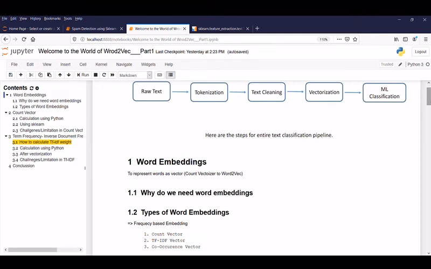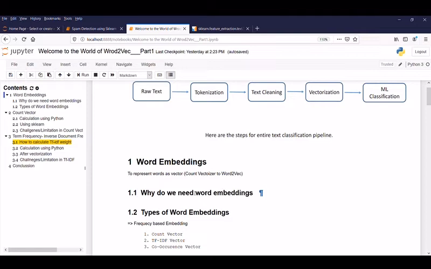Myself Farzana. Before we dive in, we want to know what the challenges or limitations were in other techniques. To understand better, we take a little deep dive into word embedding. What is word embedding? It represents words as vectors. What's a vector? Nothing but a number.